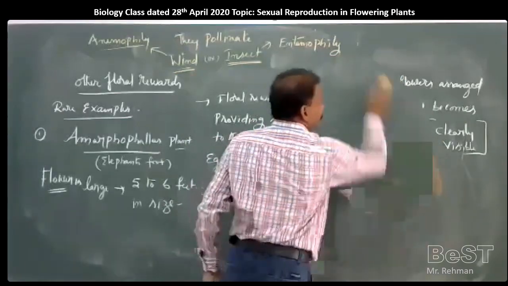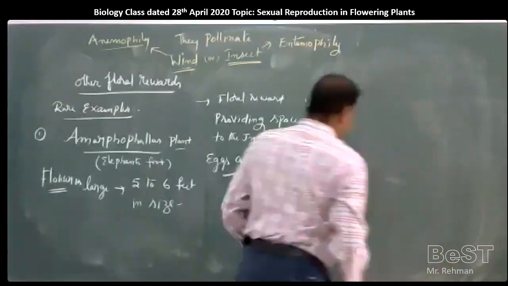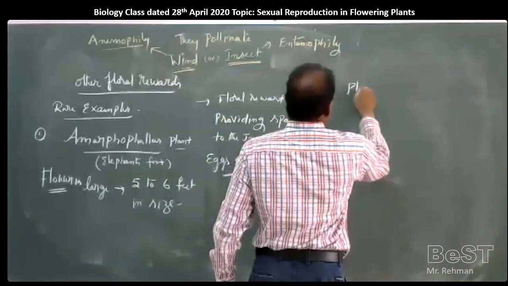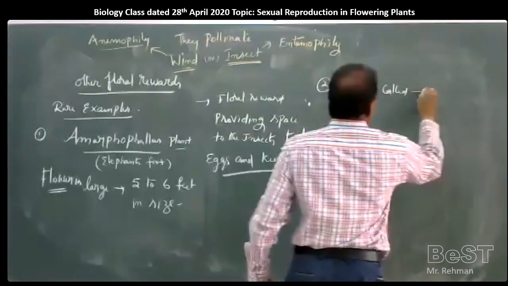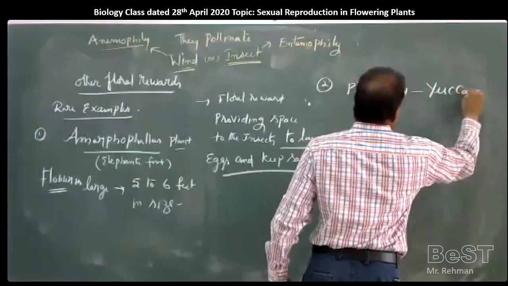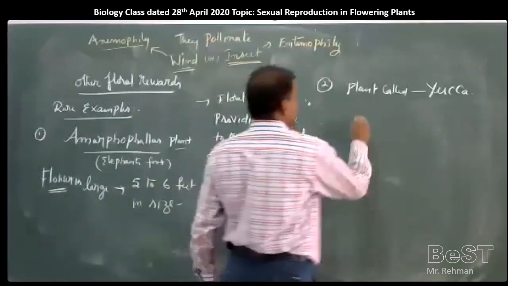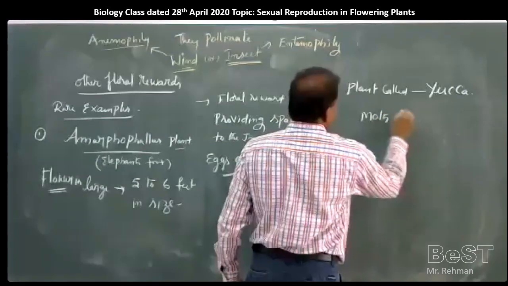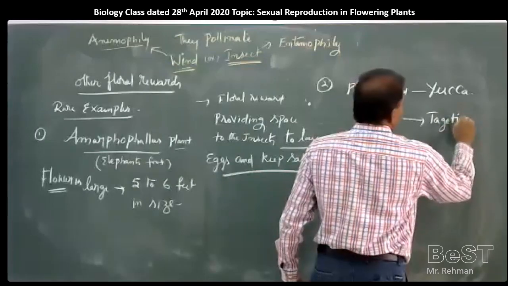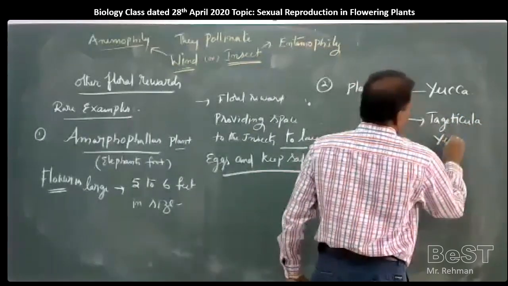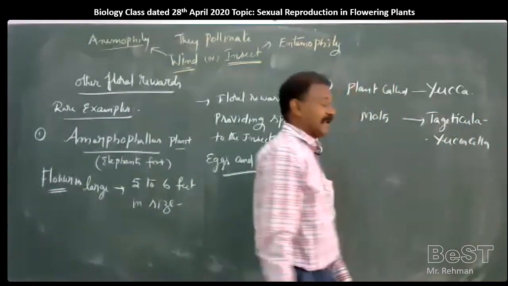Second example, the plant called Yucca, belongs to Liliaceae family, and a moth called Tegeticula yuccasella, Pronuba yuccasella, old names.